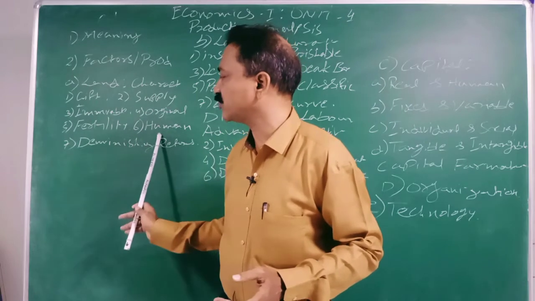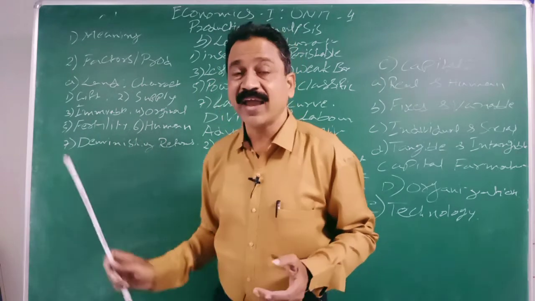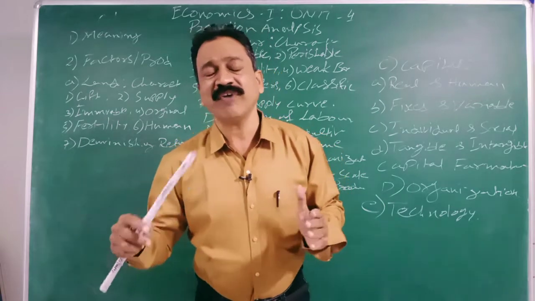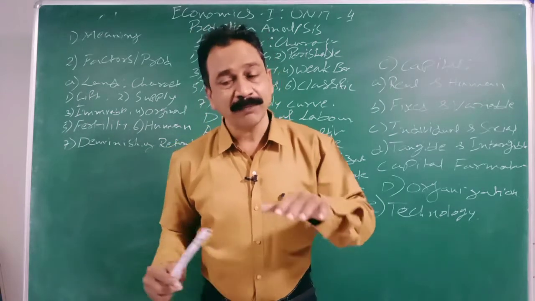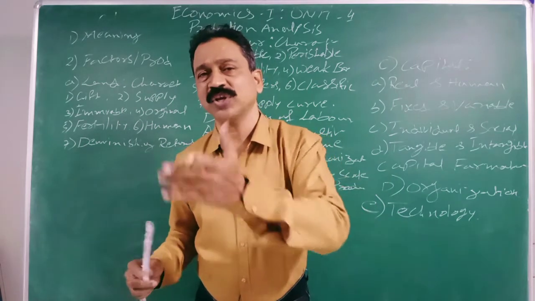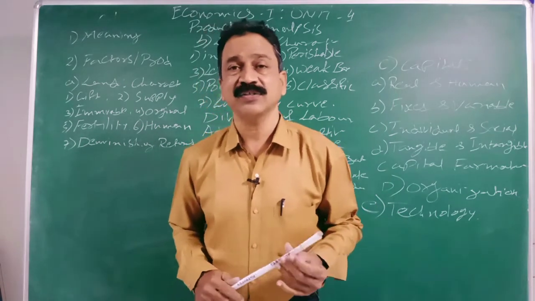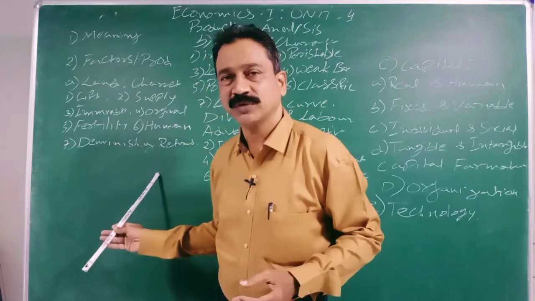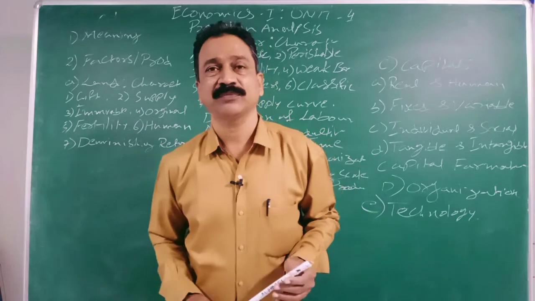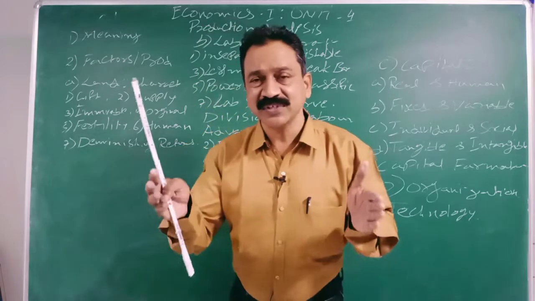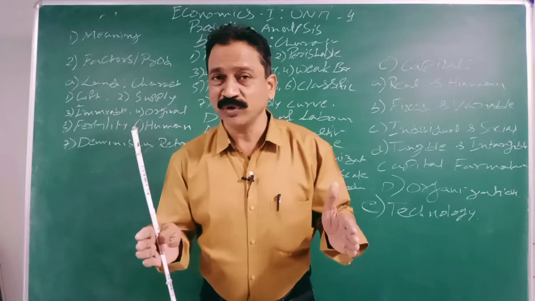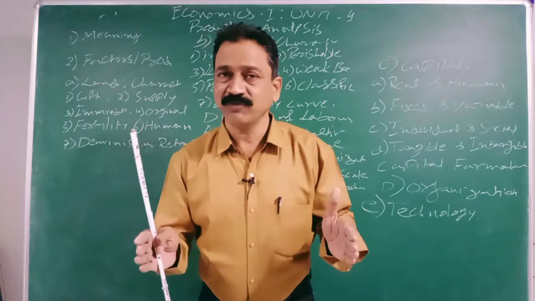It is one of the characteristics, and we accept that on land, if you go on changing one factor of production, keeping some fixed and some variable, the returns are going to diminish. We will get diminishing returns on the land. Remember this point, we are going to discuss it in detail in the coming future.